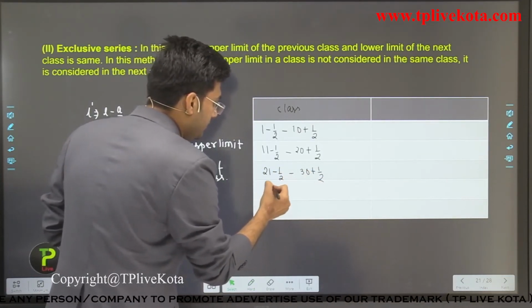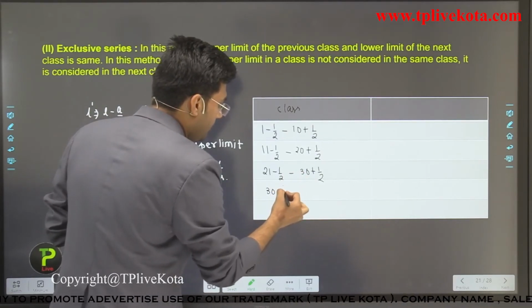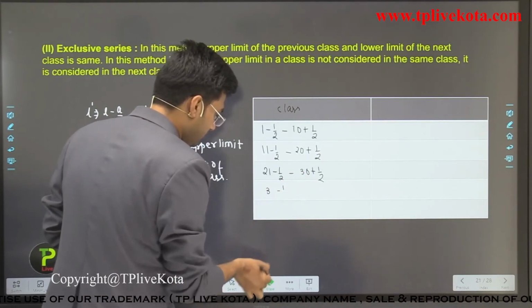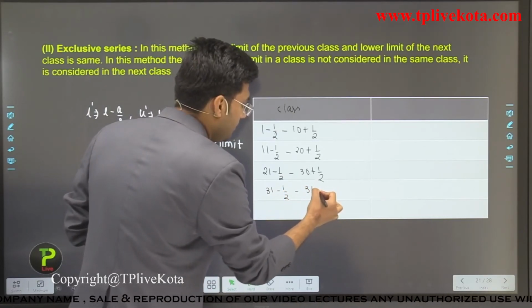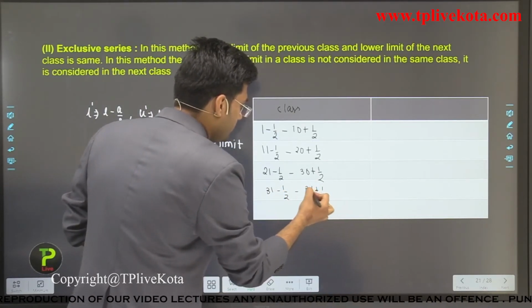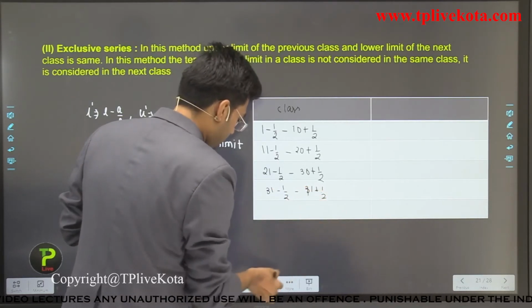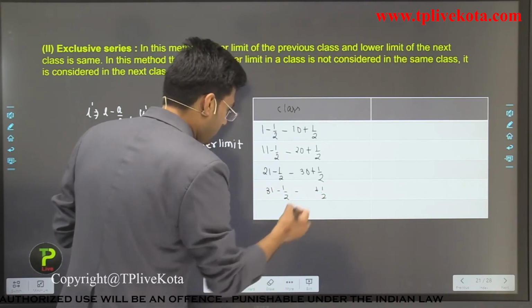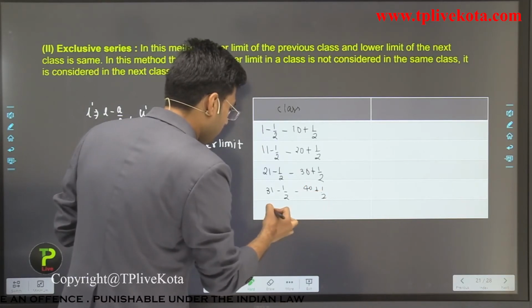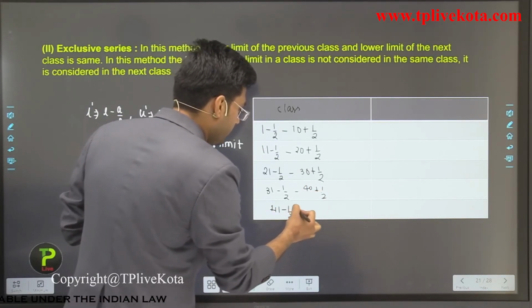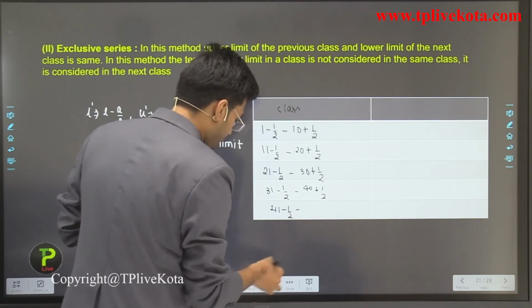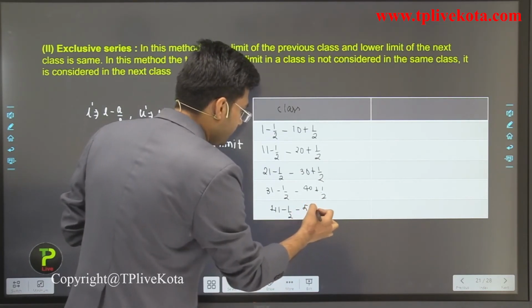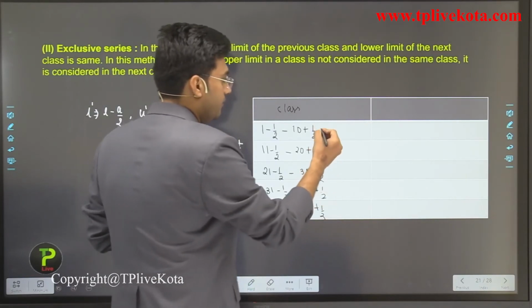Similarly 31 minus 1 by 2, 40 plus 1 by 2. Now 41 minus 1 by 2, 50 plus 1 by 2. Okay, then what will we get?